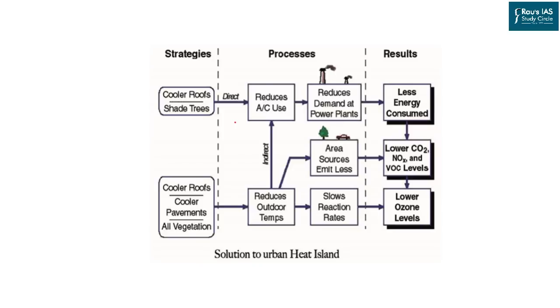So this central part will become the urban heat island. Now, how can we resolve this problem? The first one is we need cooler rooftops. We need shading trees. We need cooler pavements, vegetation. Both these things will together reduce the utilization of air conditioning. Indirectly, they will also reduce the outdoor temperature.